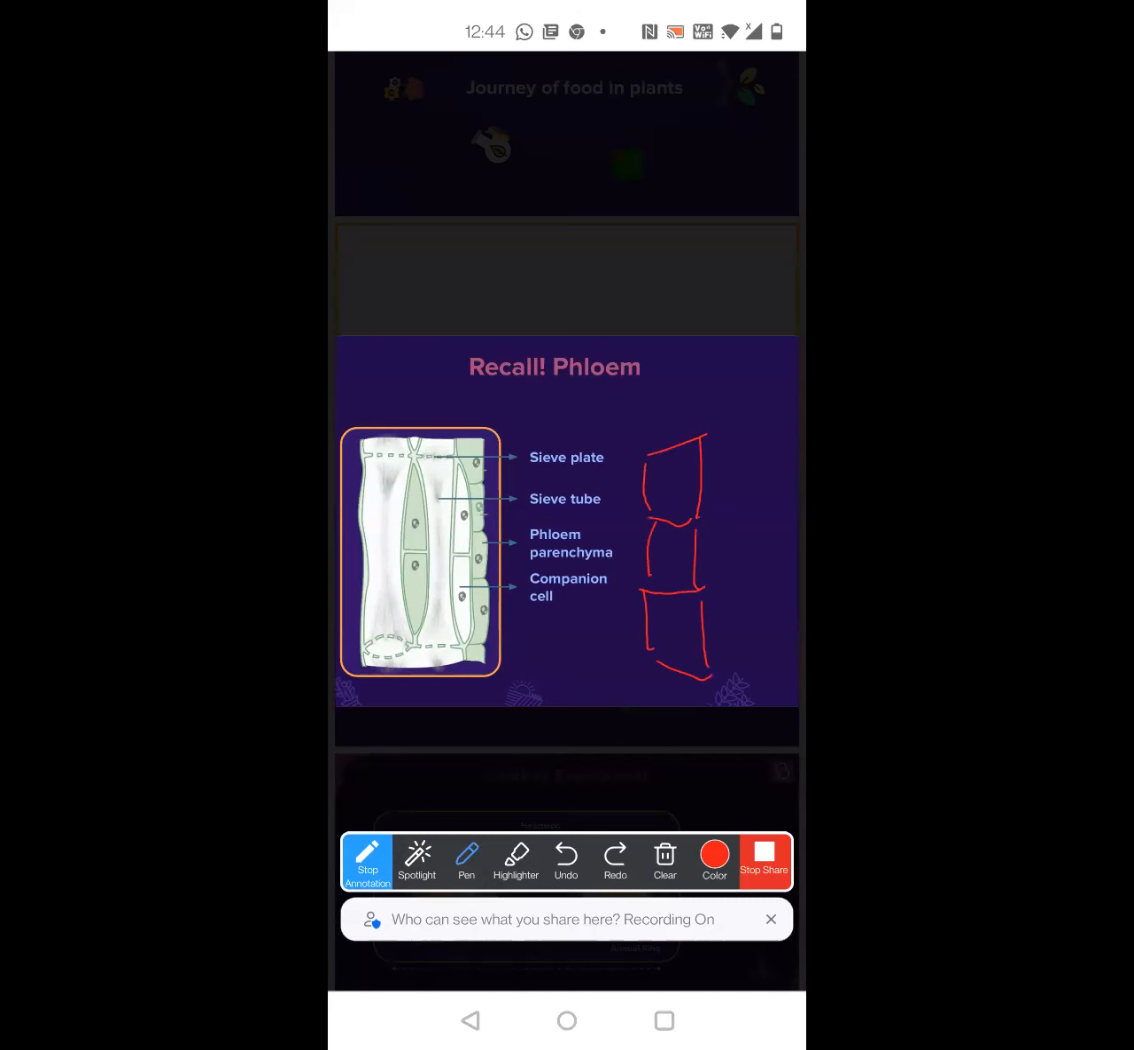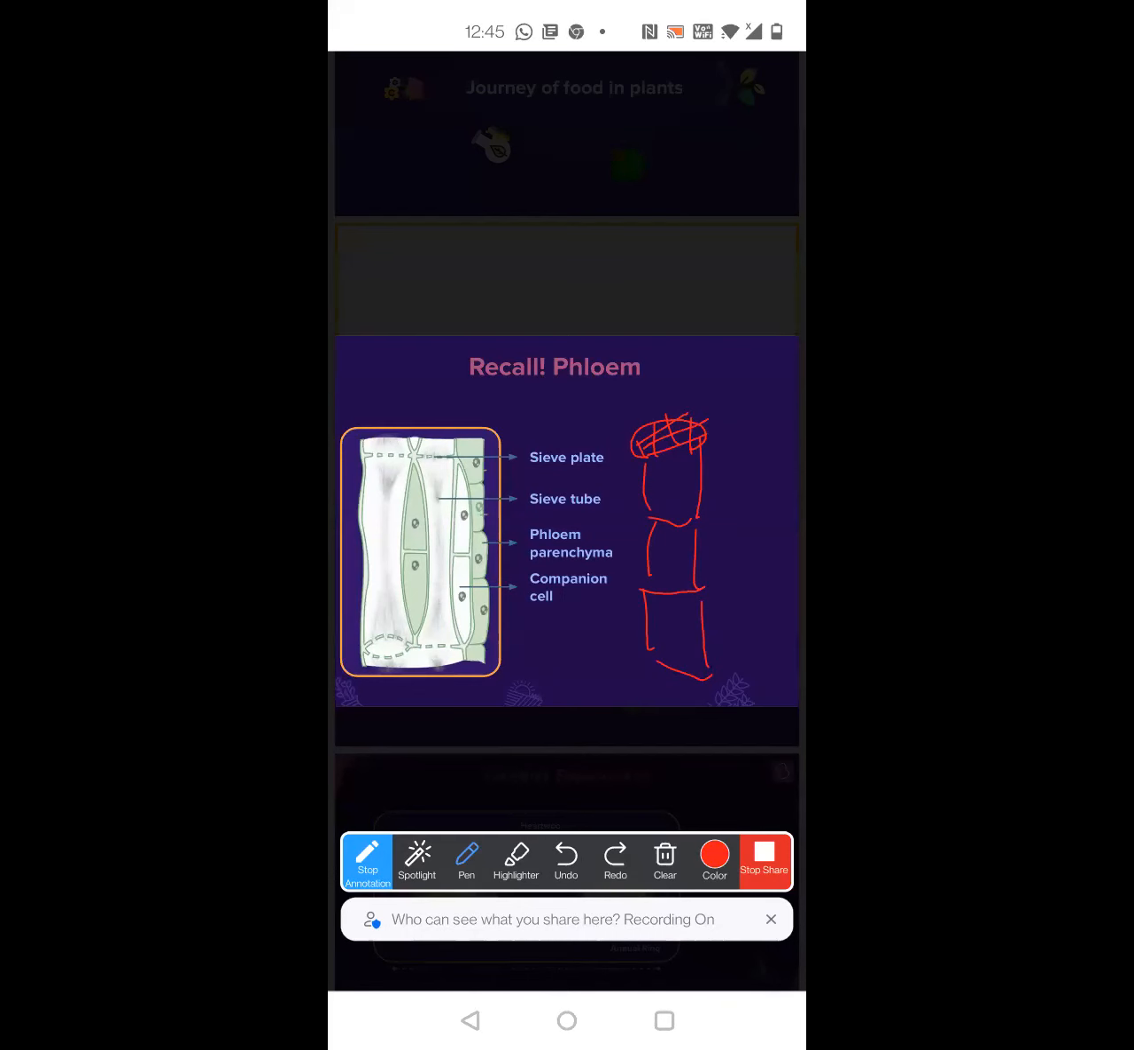And between each of them, they will have something called perforations, like a netted structure. And that structure is called a sieve plate.